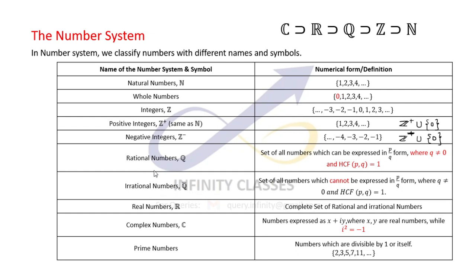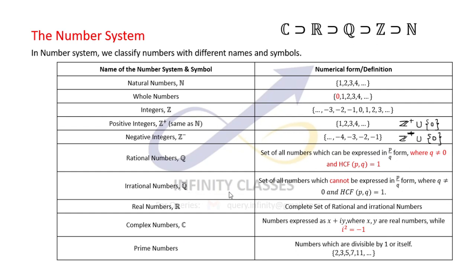Okay. Set of rational numbers: the set of all numbers which can be expressed in the p by q form. So the set of all numbers which can be written in fractional form is the set of rational numbers. Of course, the denominator cannot be equal to 0, and they should be in the reduced form. So the HCF of p and q should be equal to 1. So rather than writing 4 by 10, it's preferred to write it as 2 by 5. It should be in the reduced form so that p and q cannot be further cancelled out by some factors.